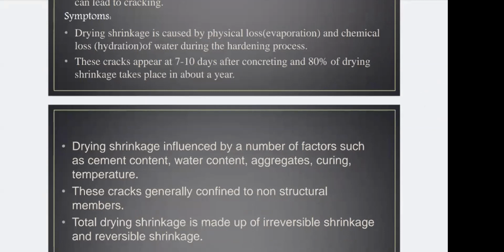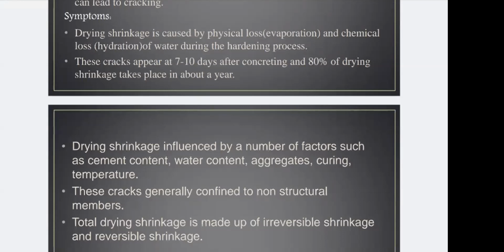So remember the definition. These cracks appear at 7 to 10 days after concreting, and 80% of drying shrinkage takes place in about a year. I told you 80% of shrinkage can be seen in your concrete after 1 year.